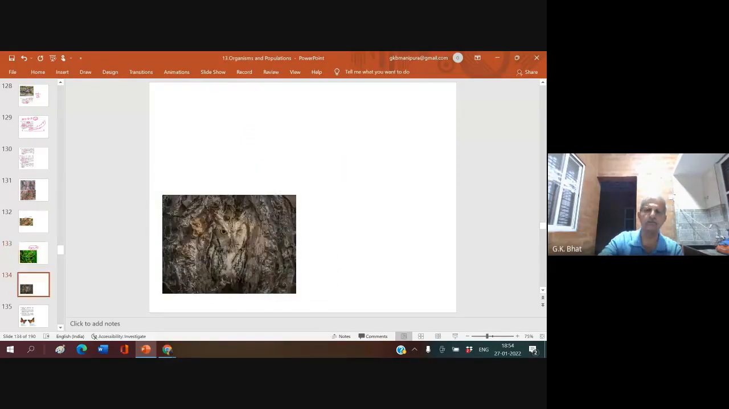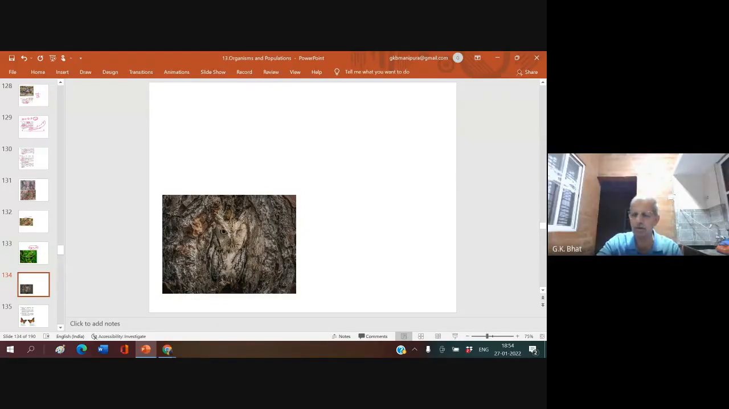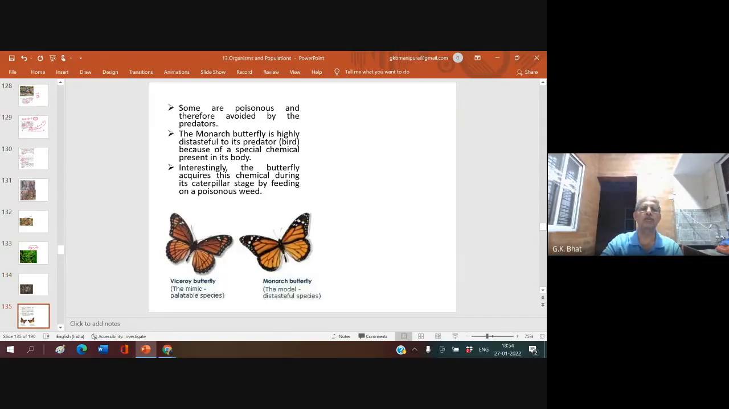Now, what do you see here? Owl. Owl, sir. Owls. See, the background matches. In the same way, if you see here, there are two butterflies. This butterfly is called the Viceroy butterfly, and this butterfly is called the monarch butterfly.